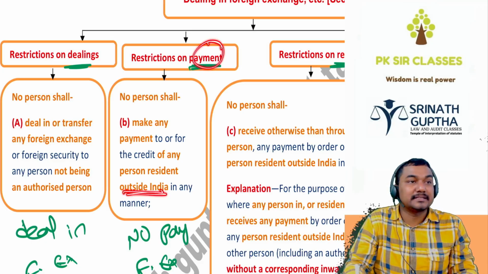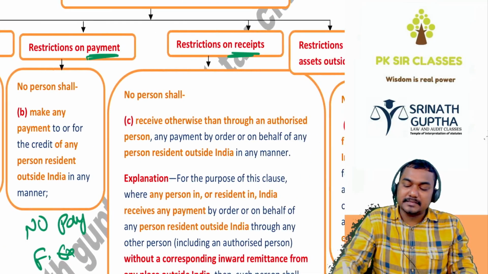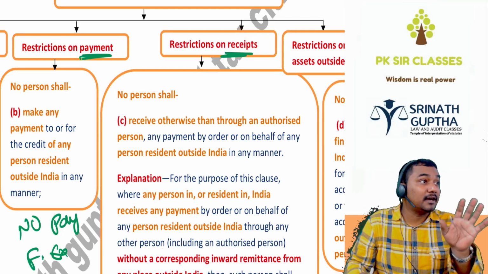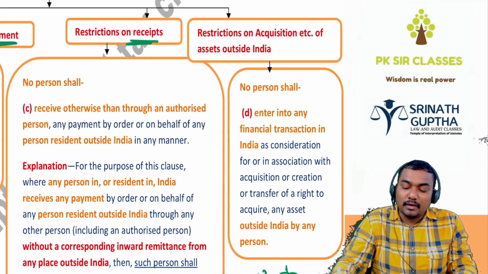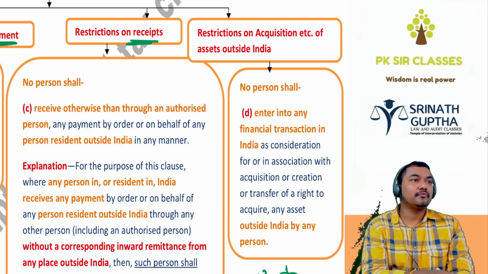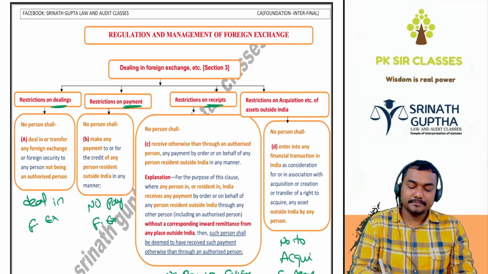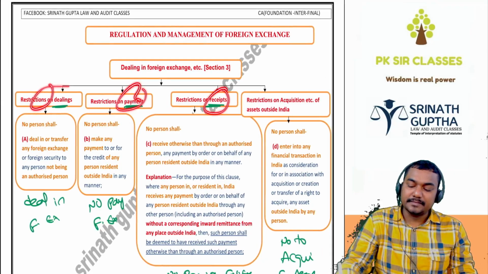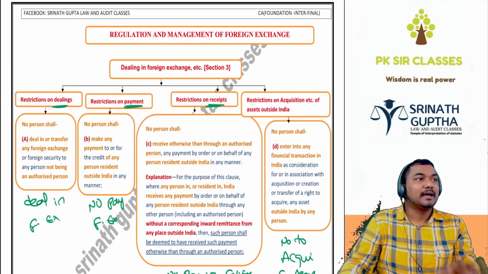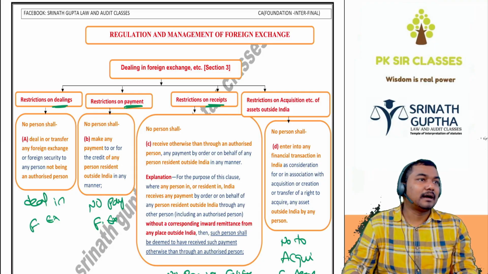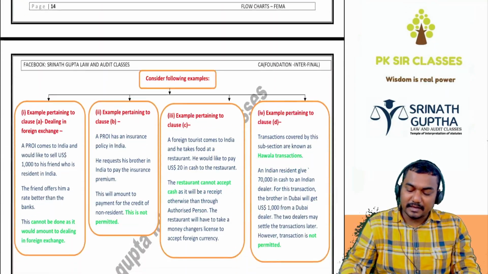So not to make payments in foreign exchange, not to receive payments in foreign exchange other than through the authorized person, and not to acquire in foreign exchange. Till now clear? No dealings, no payments, no receipts, no acquisitions in foreign exchange otherwise than through an authorized person, otherwise than as per the Act.